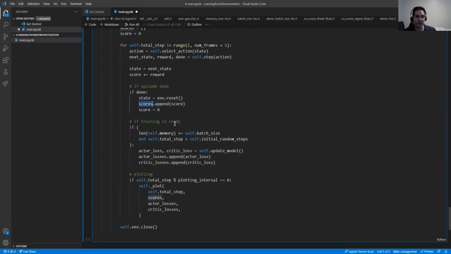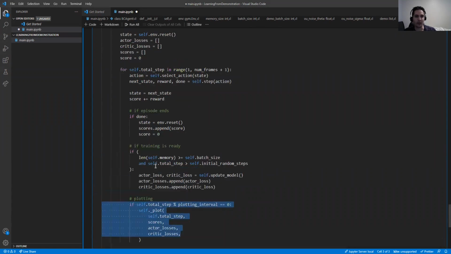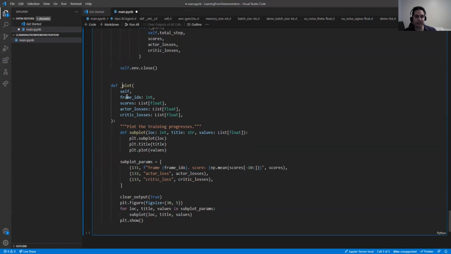If training is ready, it means that the memory is full and maybe the total step is bigger than the initial random step, so we pass the number of required steps. So we update two models and we just append the losses just for plotting. And after some steps, we do the plot. So I will show the plots. We get the frame index, the scores, the actor loss, and critic loss, and just show their losses.